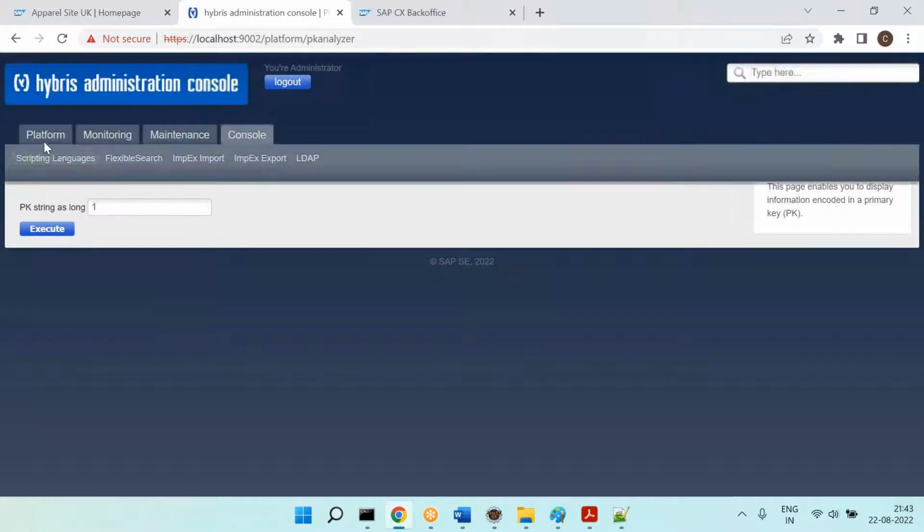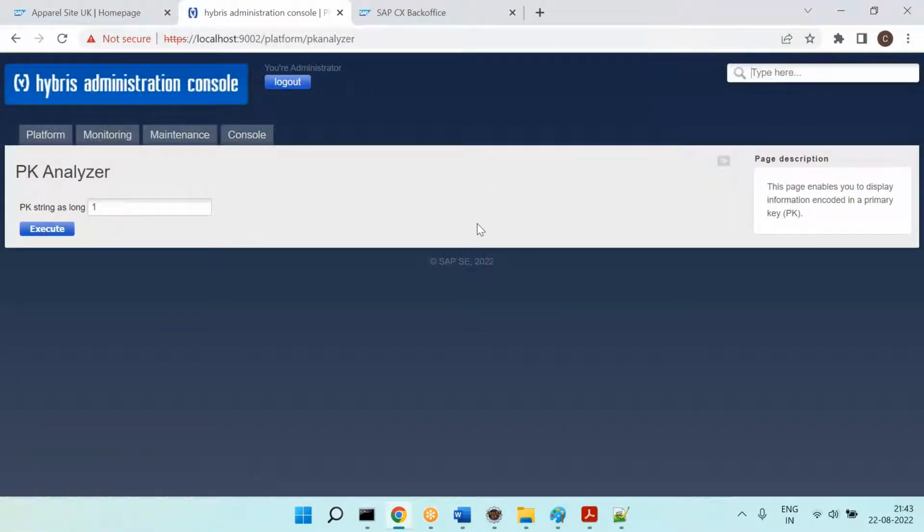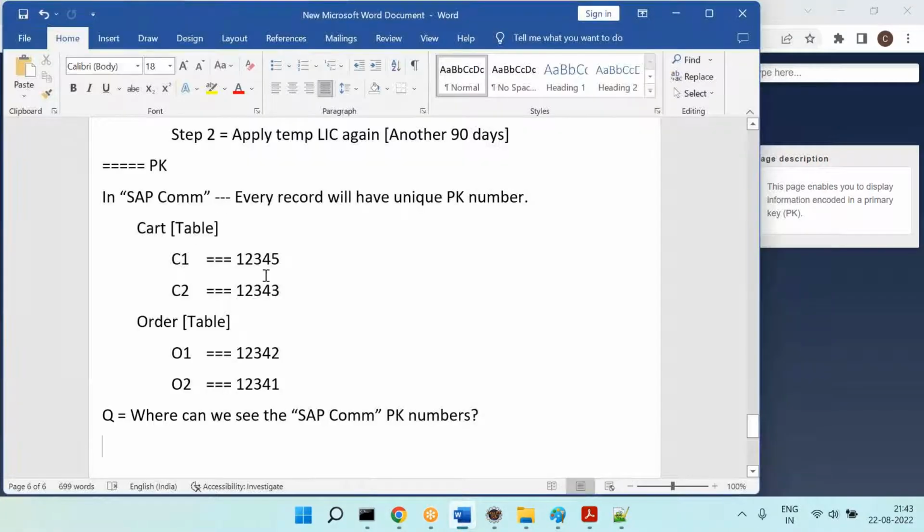Okay, now come to the hAC. In the hAC, you have the PK analyzer, right? Let me tell you the use case here. Then we will see whenever it is possible. Anyway, we are learning PK numbers. What is the PK number? It's a unique number given for each record.